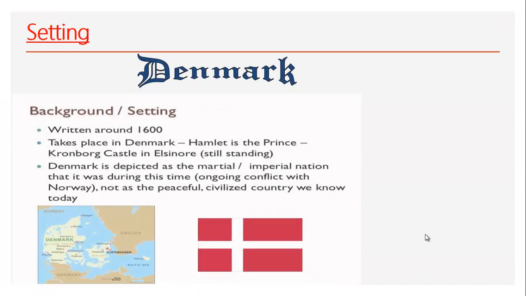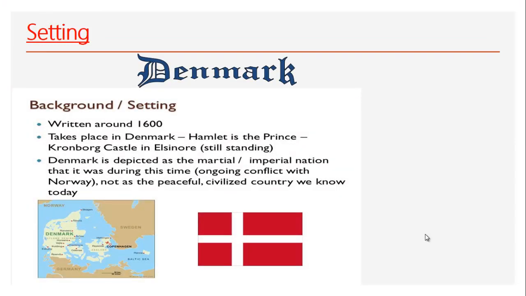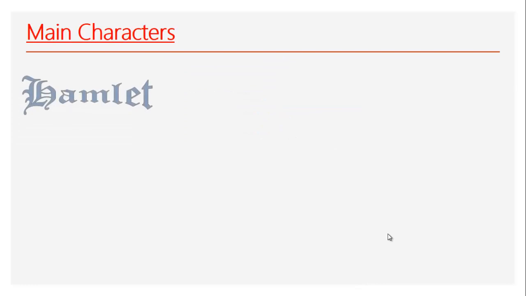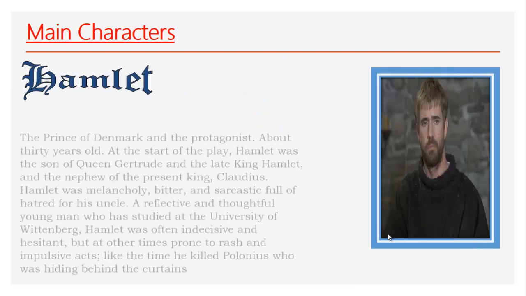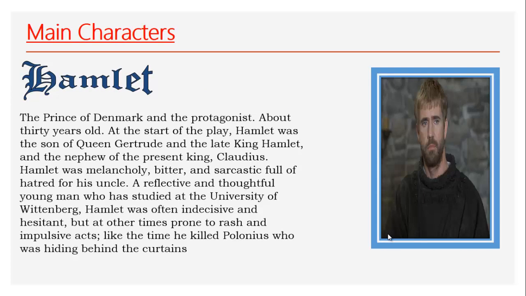First, let's start with the setting of our play. Hamlet takes place in Denmark around the beginning of the 17th century. Our main characters, the first one is Hamlet. As we know, Hamlet is our main character and he's our hero.